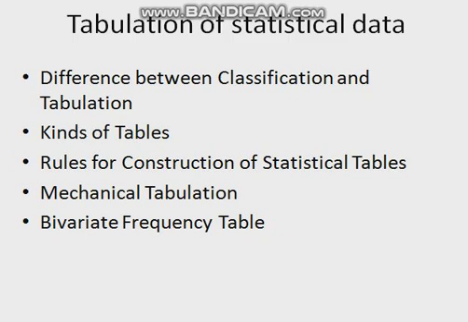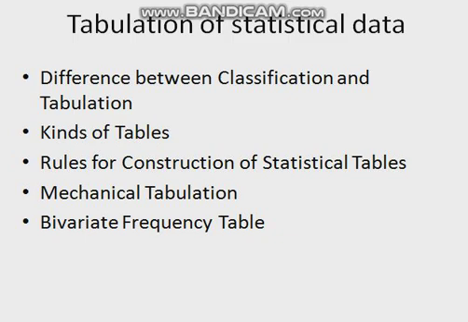There will be different rows in the table for each class of the first variable. The last row and the last column will be used for writing the total number of frequencies. Then in front of the size of the first item of the first variable and below the size of the first item of the second variable, in the common cell, a tally bar will be marked.